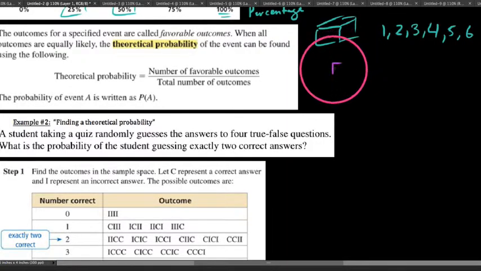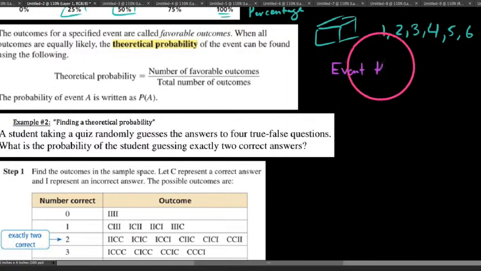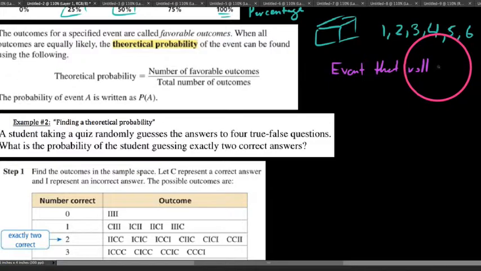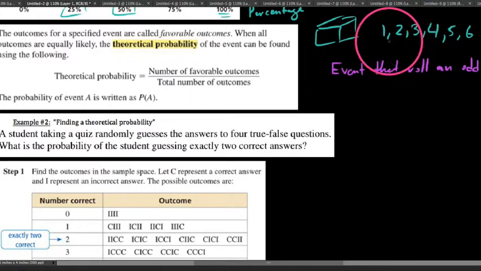For instance, if I said the event that you roll an odd number here, we can see that there are 6 possible outcomes in the sample space, but the event that we roll an odd would only have 3 outcomes in it.